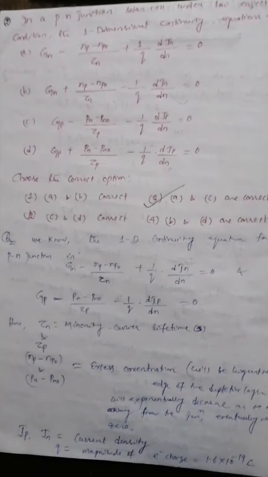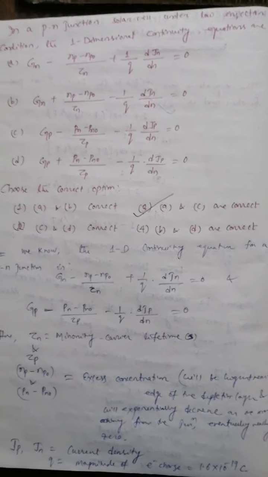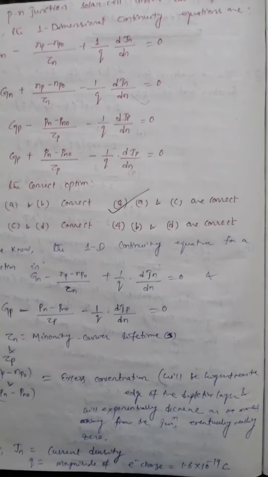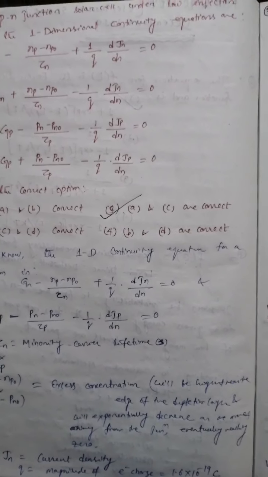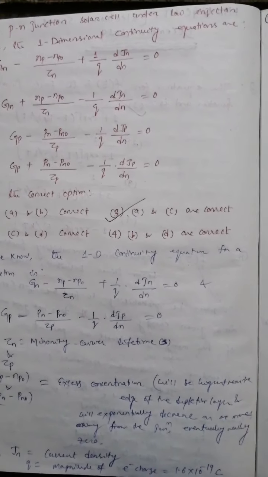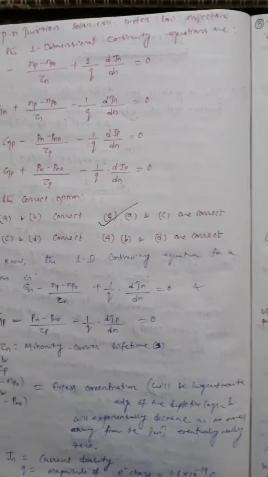So we will analyze the answer. Okay, we know the 1D continuity equations for a PN junction are Gn minus (Np minus Np0) whole divided by tau n plus 1 by q into dJn divided by dn equal to 0, and similarly Gp minus (Pn minus Pn0) divided by tau p minus 1 by q into dJp by dn equal to 0.